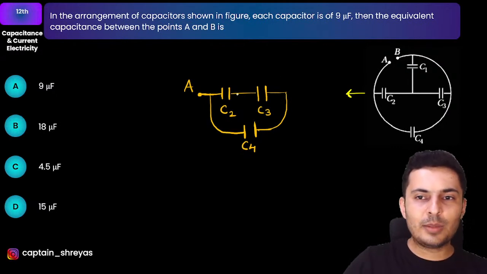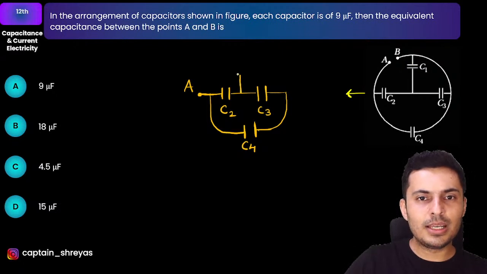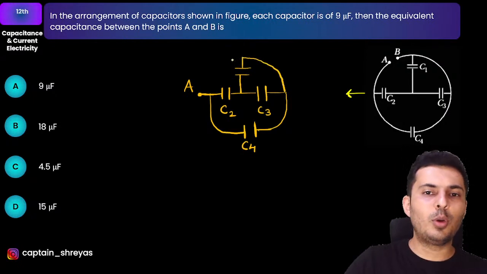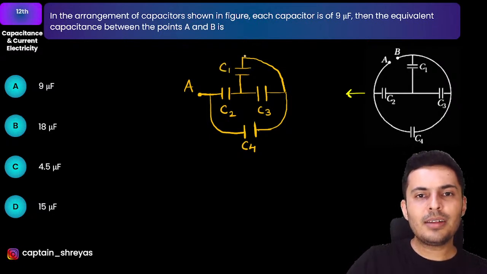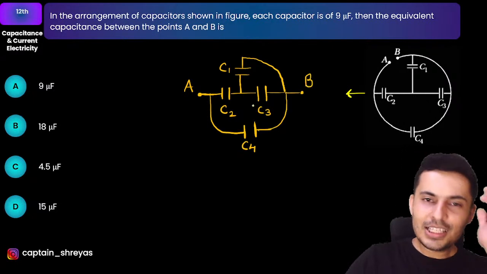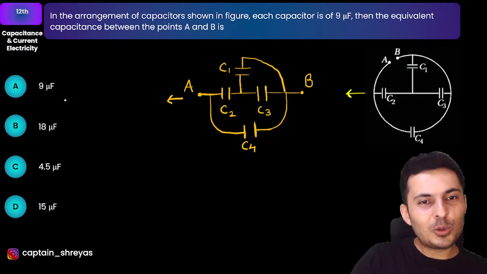Okay, there is one more capacitor between C2 and C3, and it is connected probably like this, and that is point B. So what I feel is I can shift point B wherever I want. Why put point B on the top? Maybe it's the same wire. How about putting point B over here? Now it looks like a little bit simpler problem. Not so much, but a little bit simpler. How to make it even more simple?